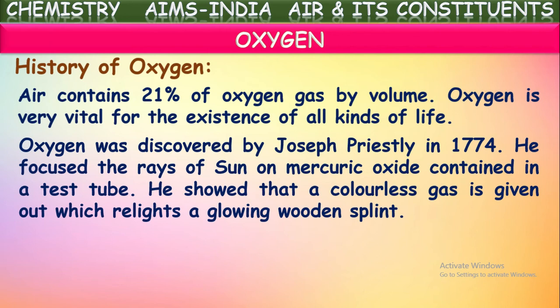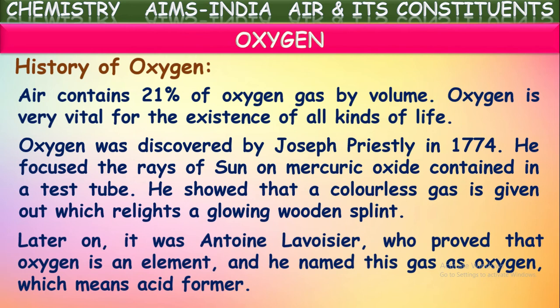Then he observed that on heating this mercury oxide, a certain colorless gas is evolved from the mercury oxide. This gas is rekindling the wooden splinter. So in that way, the oxygen gas was first prepared by him. Later on, it was Antoine Lavoisier who proved that oxygen is an element, and he named it oxygen, which means acid former. Of course, it was prepared by Joseph Priestley for the first time.